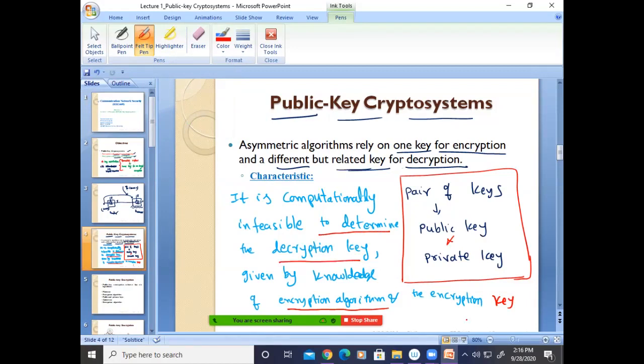So it is the important characteristic for public key crypto systems. Is it clear to all of you?